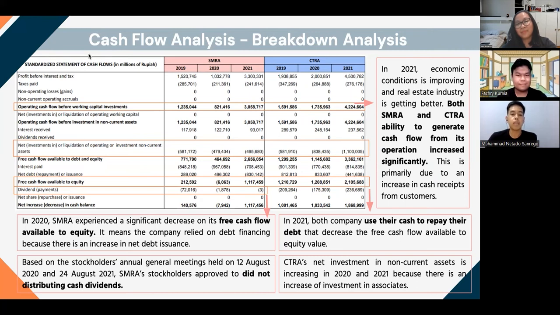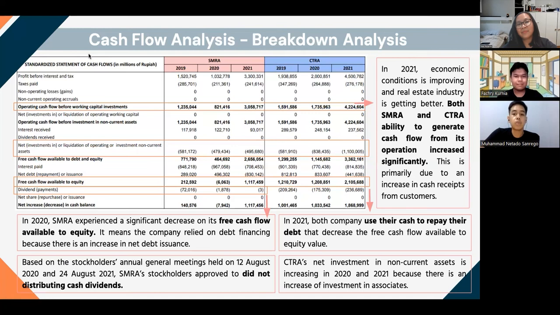In the year of 2020, we can see from our analysis that SMRA experienced a significant decrease in their free cash flow available to equity. This analysis shows that SMRA during the year of 2020 relied heavily on financing because there is an increase in the net debt issuance. After looking at the stockholder annual general meetings held on 12 August 2020 and on 24 August 2021, SMRA stockholders approved that no cash dividend would be distributed. So that will be for the year 2020.